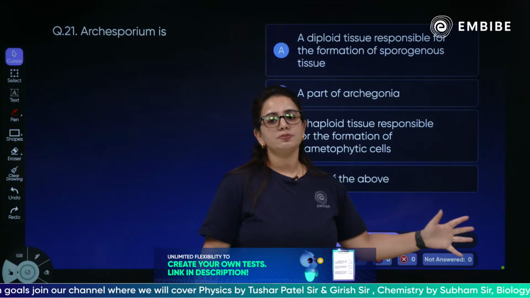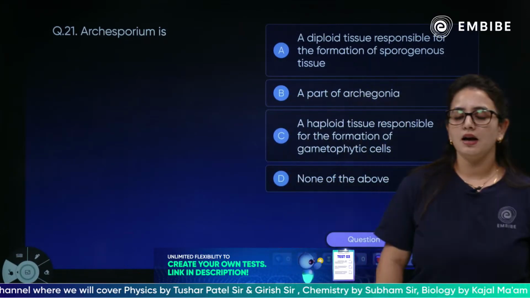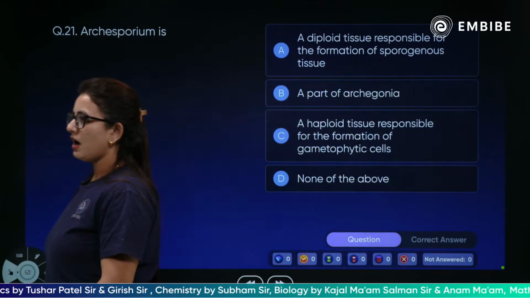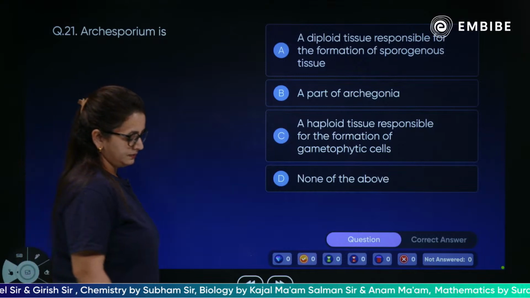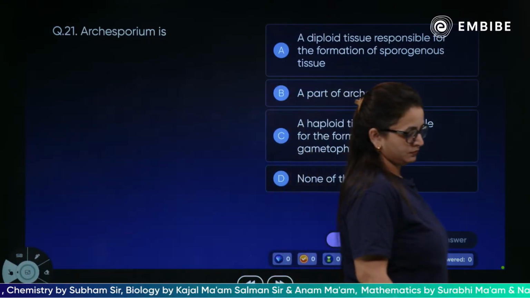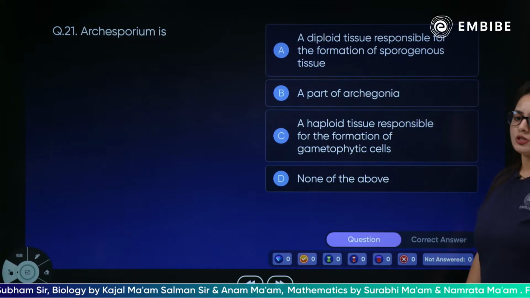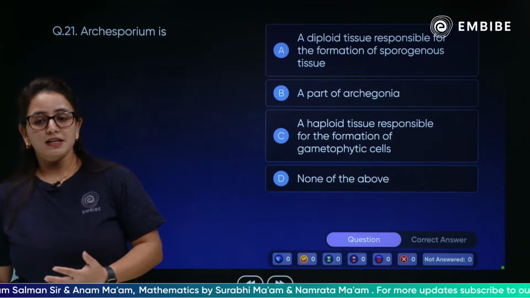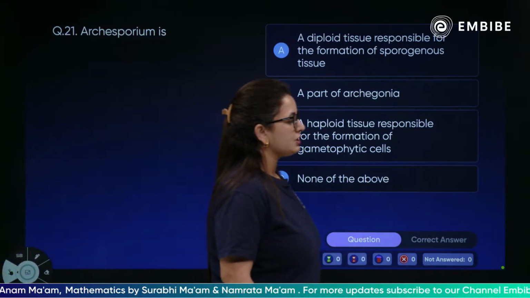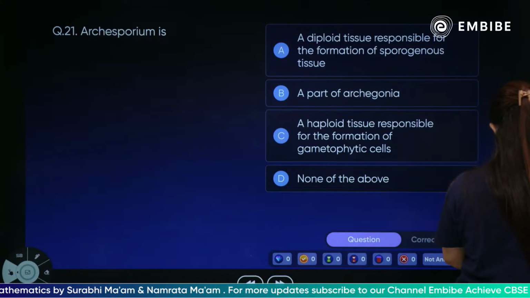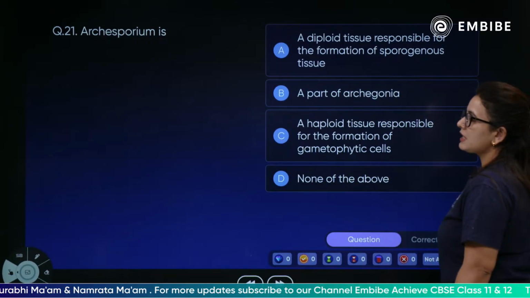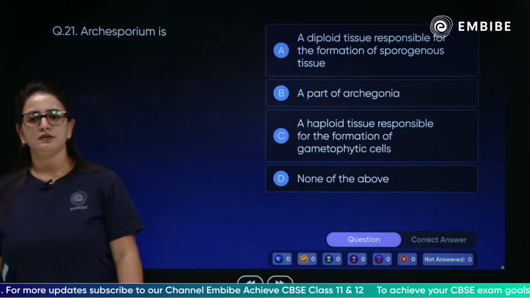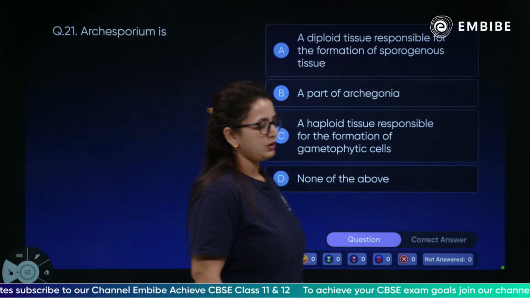Next, what is archisporium? A diploid tissue responsible for formation of sporogenous tissue, a part of archegonia, gametophytic cells, none of the above. What do you think is archisporium? Very easy.